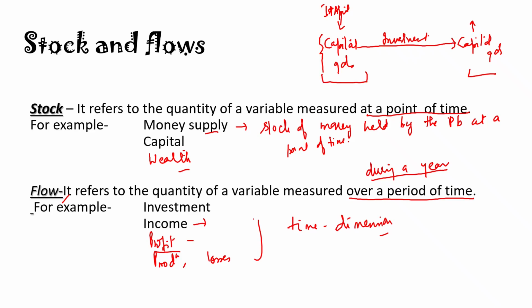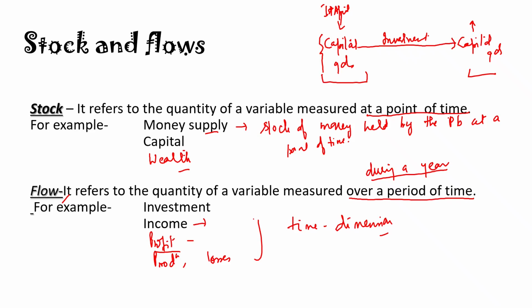अब stocks क्या है? Stock refers to all those variables which are measured at a point of time, say on a particular day. All the variables, like if we say capital goods, we measure say at the beginning of the year or at the end of the year. So beginning of the year means opening stock, capital goods कितने हैं, और end of the year में कितने capital goods हैं. So since we are measuring it at a point of time, it is considered as a stock.